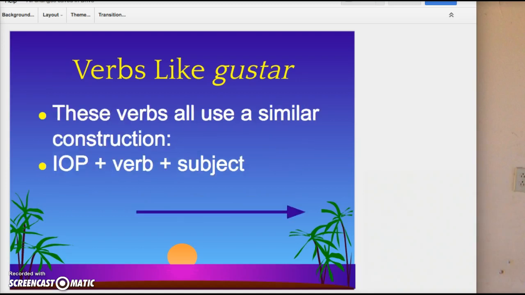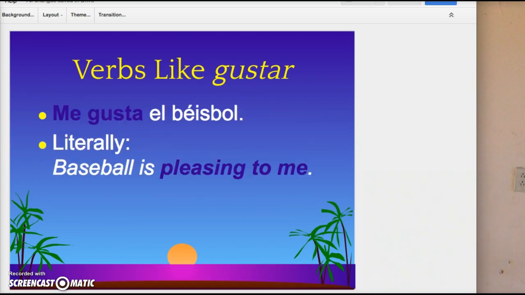So first, what we need to remember about the four verbs on the previous slide. In order to have a complete sentence, we have to include three parts. The indirect object pronoun, which could be me, te, le, nos, os, or les. The verb, which we could use encantar, gustar, importar, interesar. And then the subject, which will vary. Okay, so we need to have them in that order. Por ejemplo, me gusta el béisbol. We have me, indirect object pronoun. We have gusta, the verb. We have el béisbol, the subject. Okay.